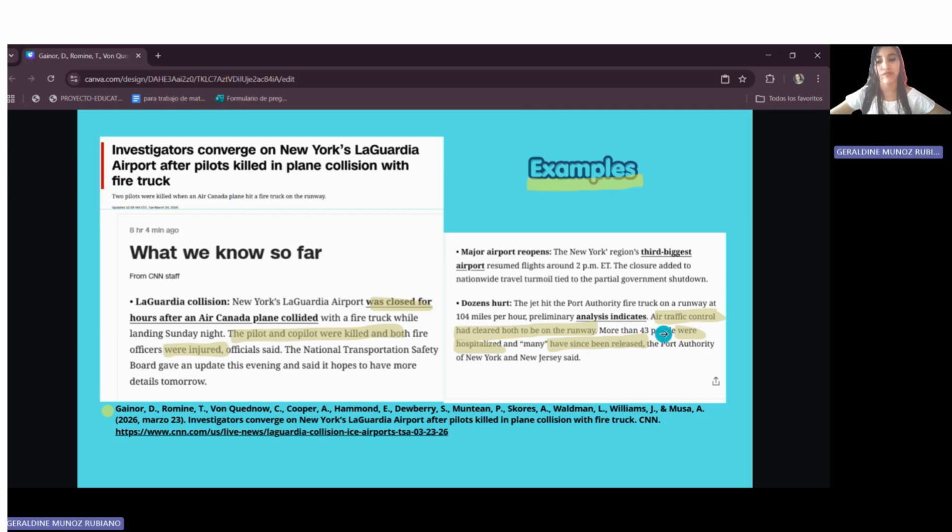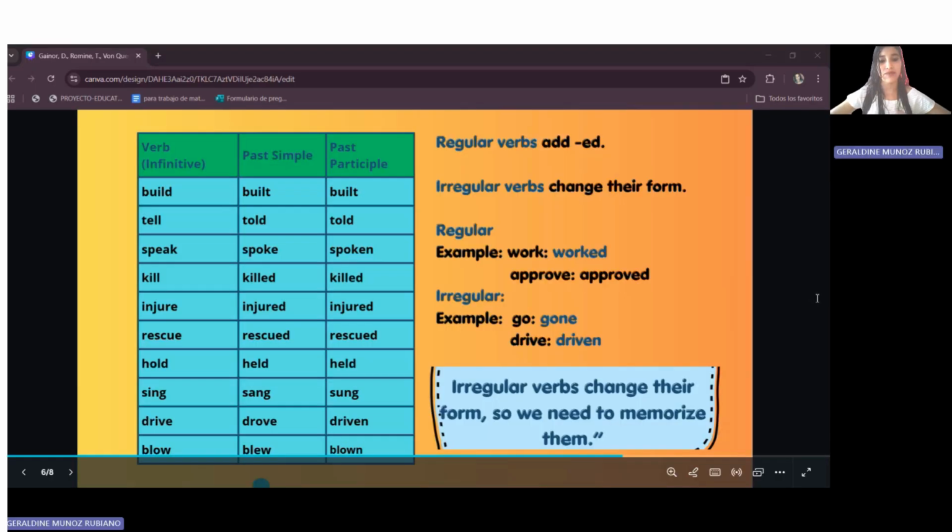More than 43 people were hospitalized. Were is the verb to be in past, and the verb is in past participle, as it is the structure of this passive voice: verb to be and the verb in past participle. In the passive voice, we always use the past participle form of the verb. I have organized some of the verbs from our examples into a table to help you identify their forms.